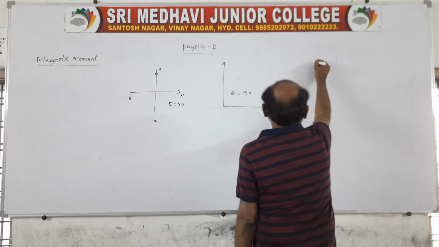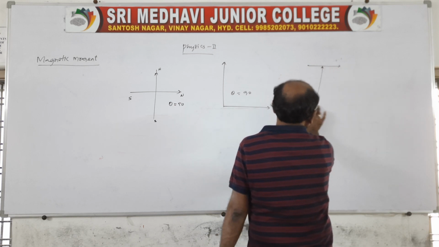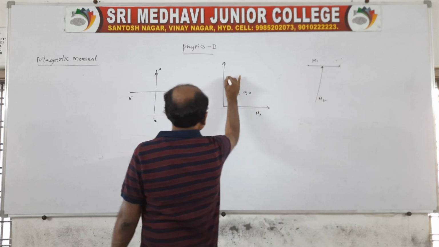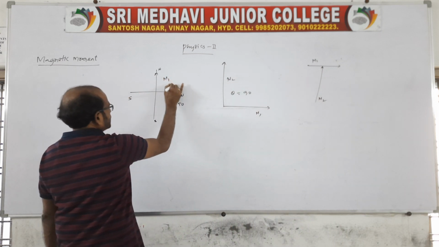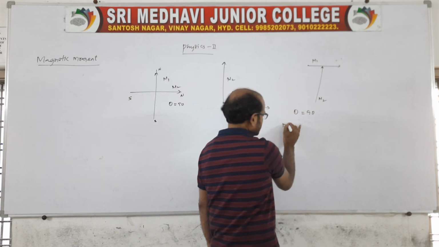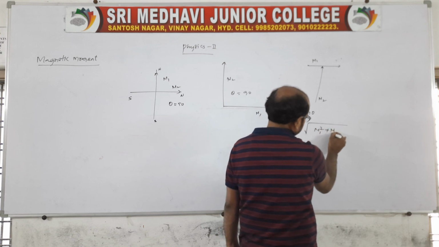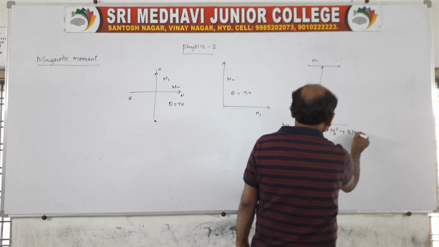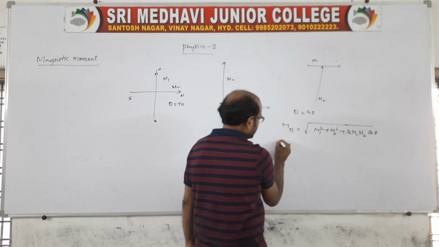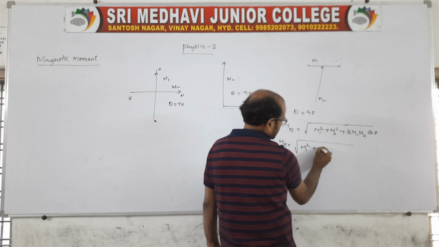Not only that, in a T shape also, M1, M2, M1, M2, M1, M2, for all these combinations theta is 90. The resultant will be root over M1 square plus M2 square plus 2 M1 M2 cos theta. Theta will be 90, therefore it is root over M1 square plus M2 square.